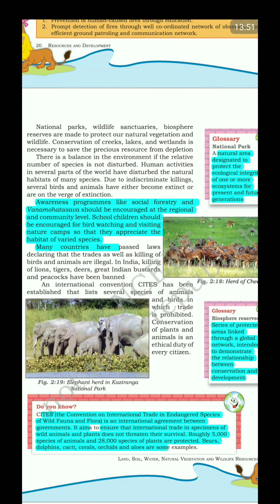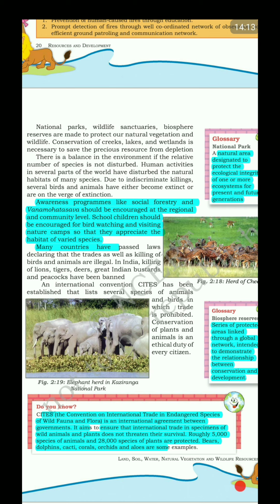What is CITES? The Convention on International Trade in Endangered Species of Wild Fauna and Flora is an international agreement between the governments, right? It aims to ensure that the international trade in specimens of wild animals and plants doesn't threaten their survival, right?